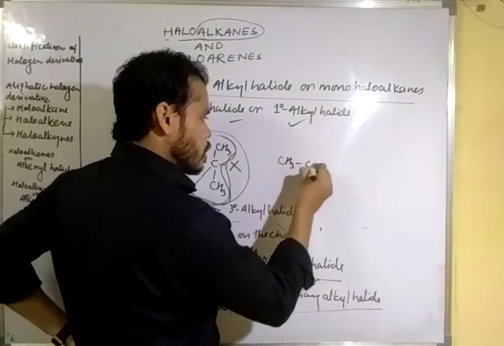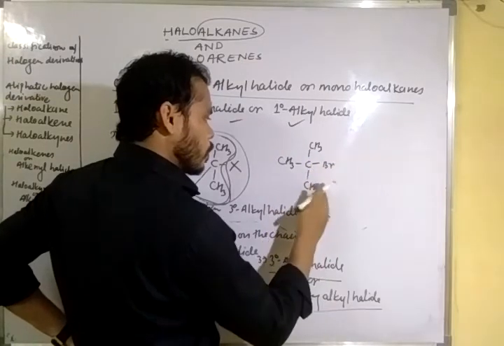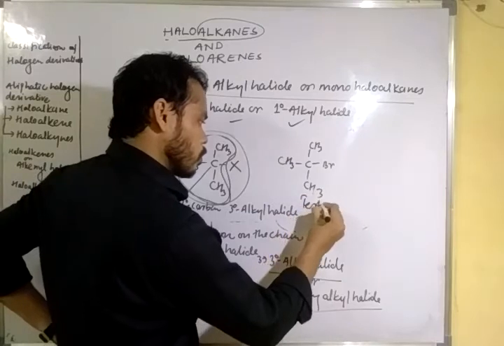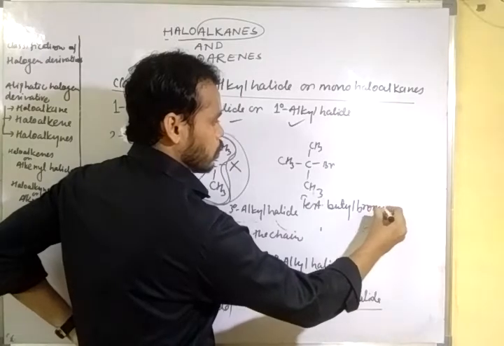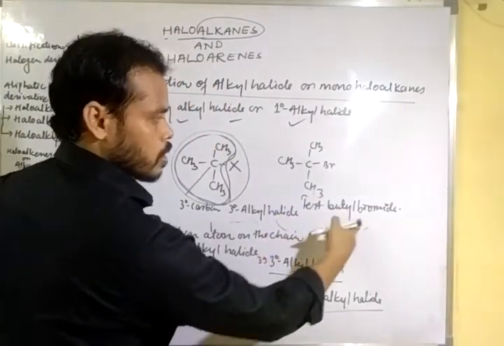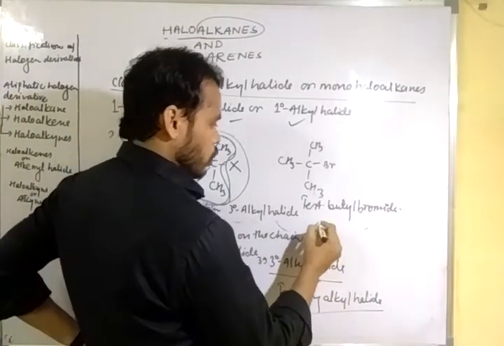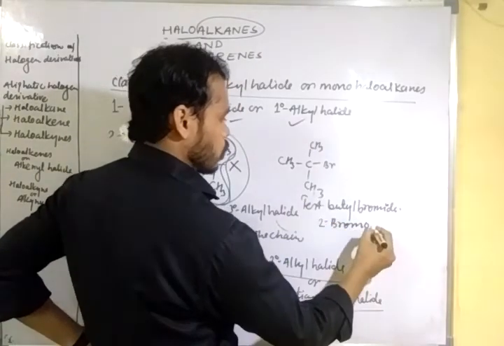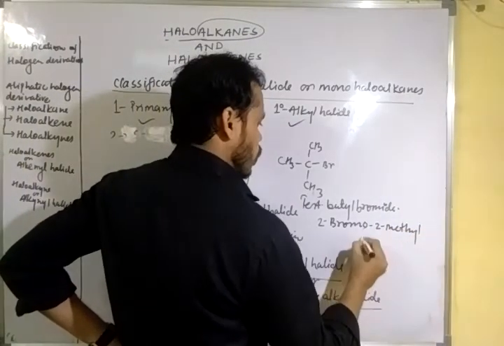Suppose (CH3)3C-Br, then the name of this compound is tertiary butyl bromide. Clear? The name of this compound is tertiary butyl bromide, and in the IUPAC system, it is 2-bromo-2-methylpropane.